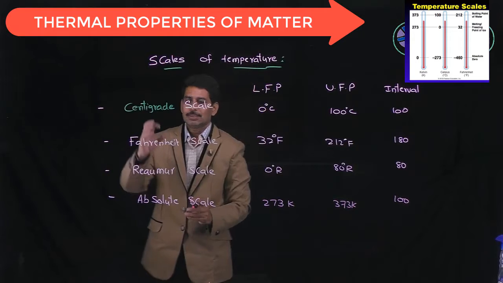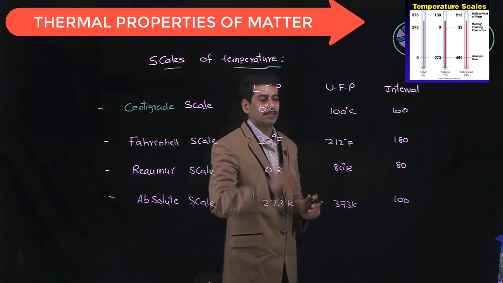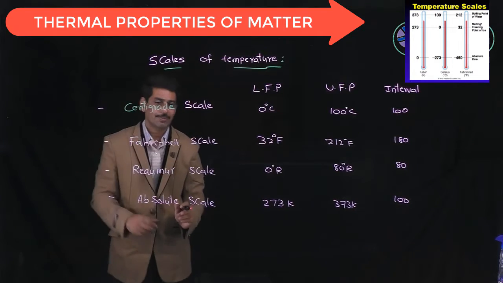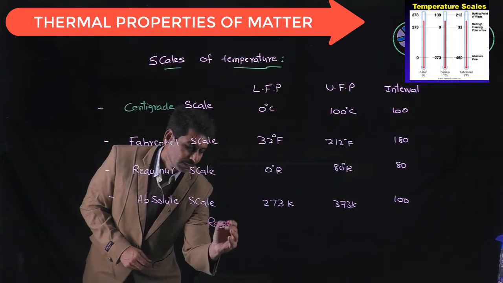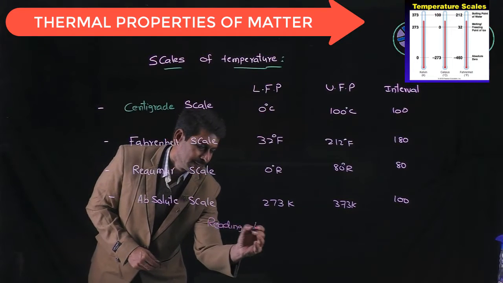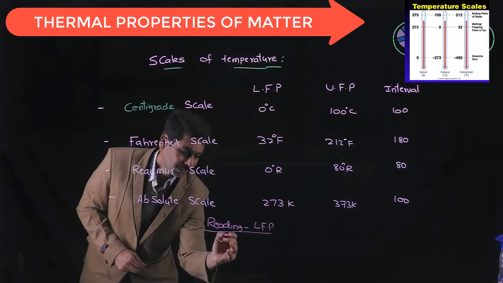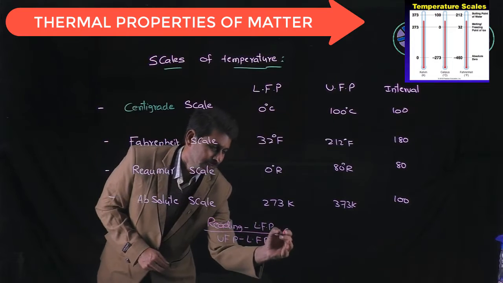In any scale of temperature, one quantity should be constant. That is, in all these scales of temperature, reading minus lower fixed point divided by upper fixed point minus lower fixed point is constant.